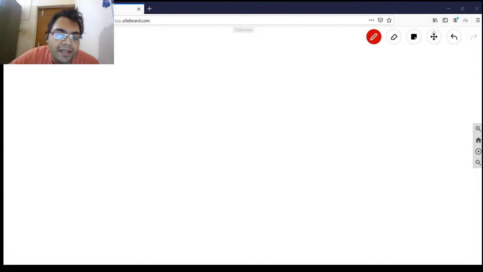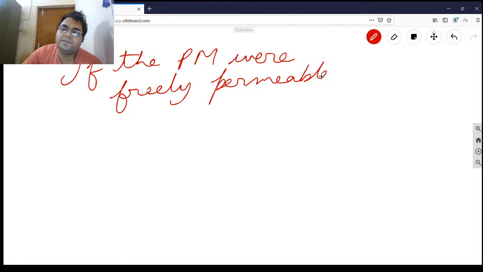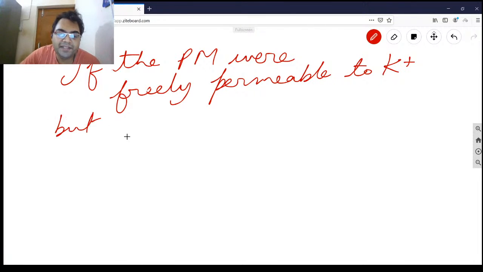Suppose the plasma membrane were freely permeable to K plus but impermeable to other positively charged ions. This is the case I am supposing.